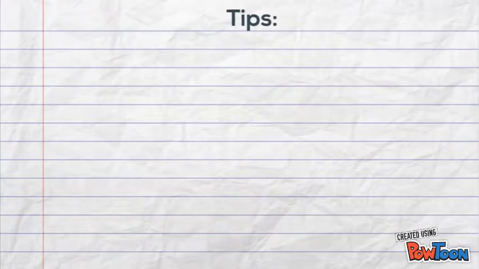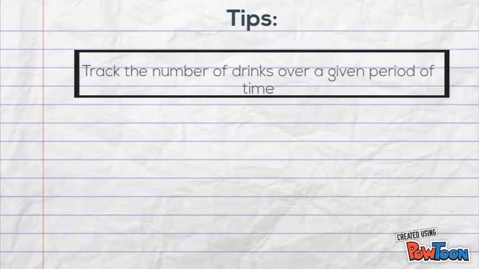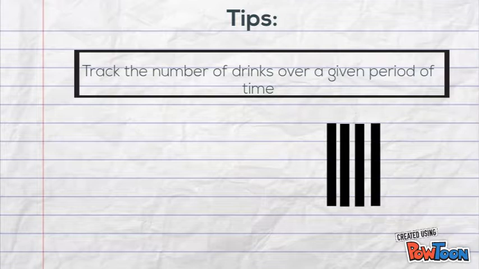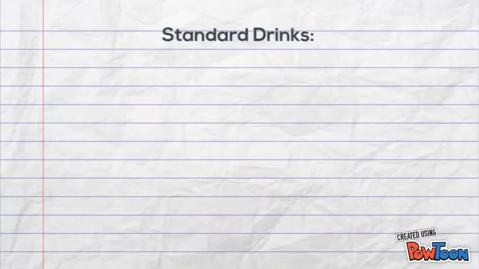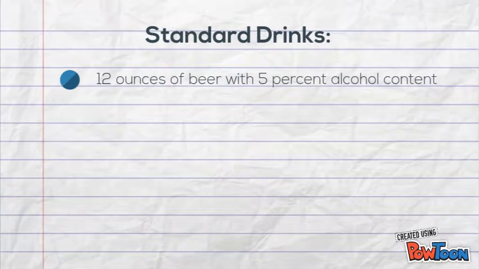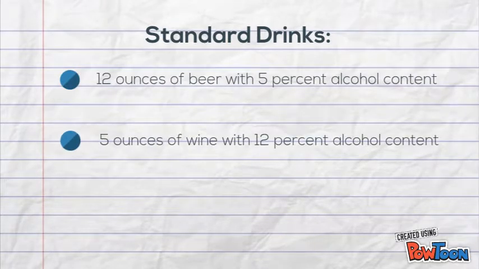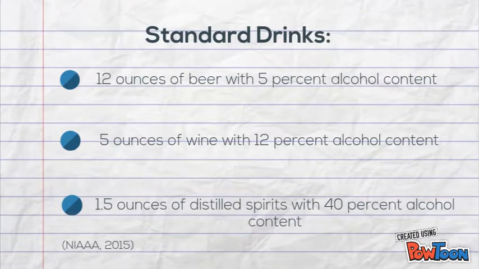In order to avoid binge drinking, one should track the number of drinks they consume over a given period of time. This is why it is so important to educate students on what a standard drink means with resources like Alcohol EDU. Standard drinks consist of 12 ounces of beer with 5% alcohol content, 5 ounces of wine with 12% alcohol content, and 1.5 ounces of distilled spirits with 40% alcohol content.